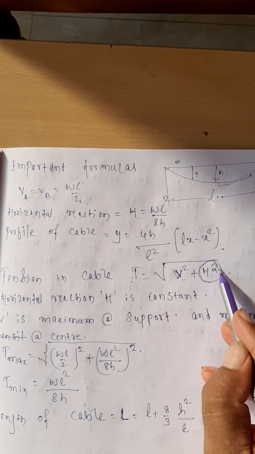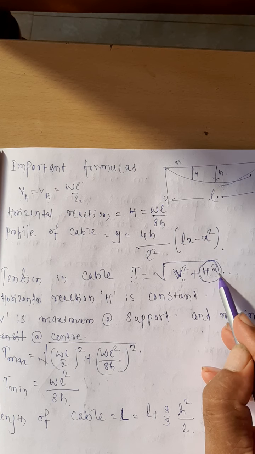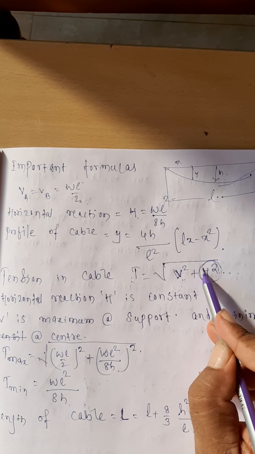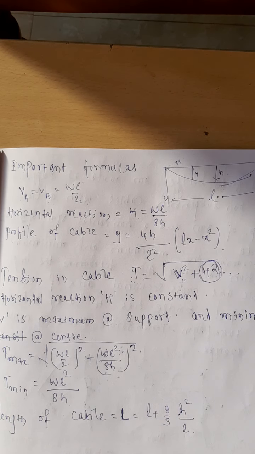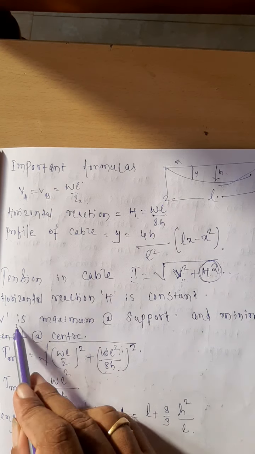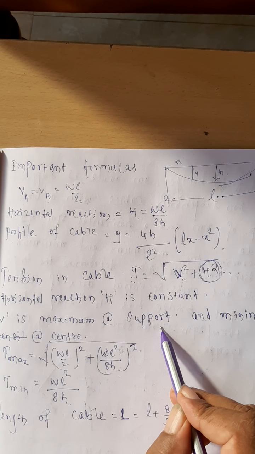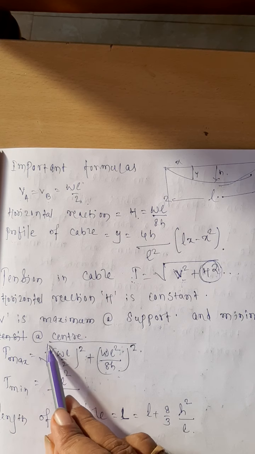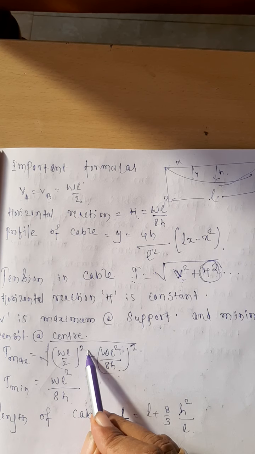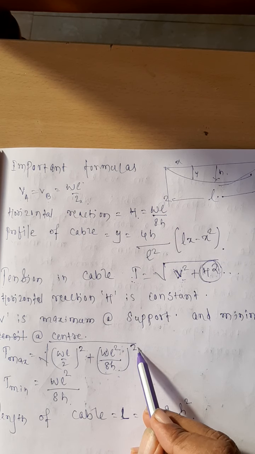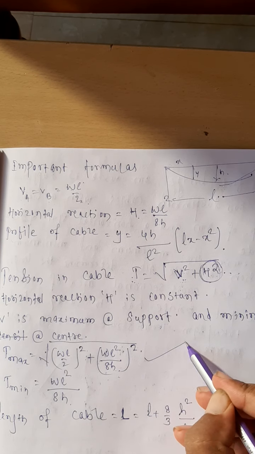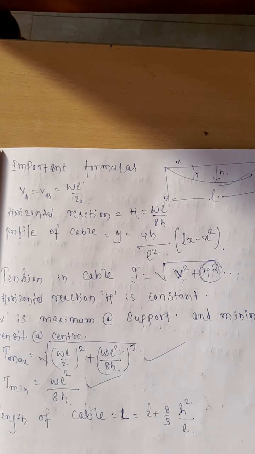H will remain constant, equal to WL square divided by 8h. This horizontal reaction H will remain constant, equal to WL square divided by 8 small h, where small h is the central depth. Therefore, the maximum tension will occur at the support, as V is maximum there, and T max is equal to square root of WL by 2 whole square plus WL square divided by 8h whole square. And T minimum is given by WL square divided by 8h.